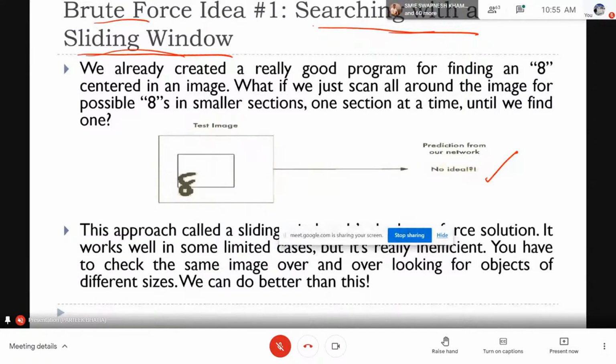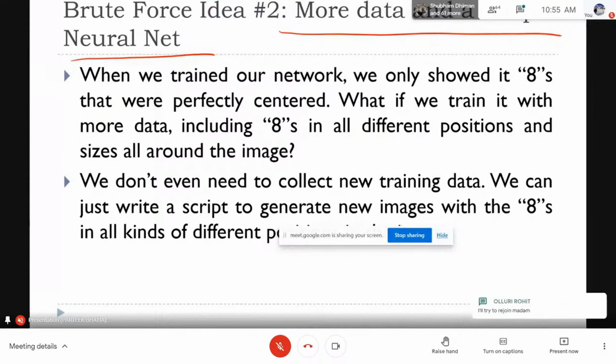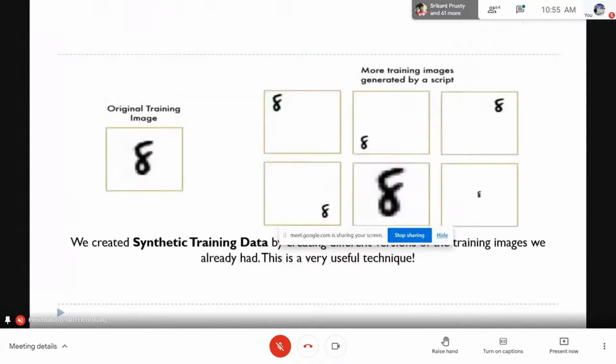So we have discarded this solution for two reasons. First, this is a very slow approach, and second, this is not the way the human brain works, because in artificial intelligence we ultimately want to build a system which works in the same way as human intelligence. So we try another approach, and that approach is having more data with a deep neural network. Hence, we try to generate more data by using some deep learning technique, and that generated data is called synthetic data. I hope that you are familiar with that.